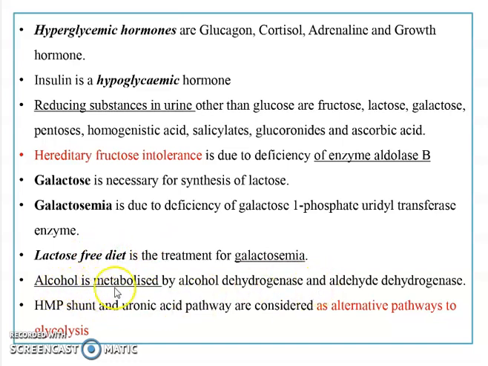Then how is alcohol metabolized? With the help of two enzymes, that is alcohol dehydrogenase and aldehyde dehydrogenase. Then what are the alternative pathways to glycolysis? HMP shunt and uronic acid pathway.